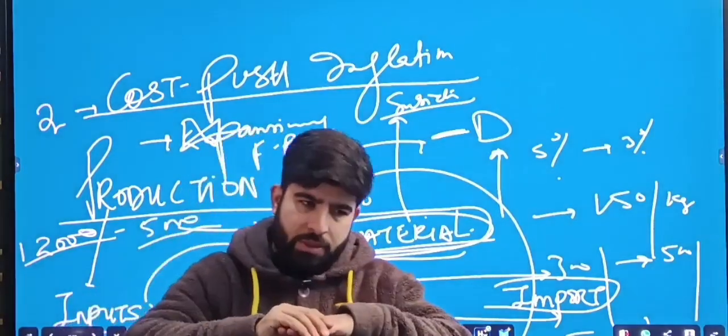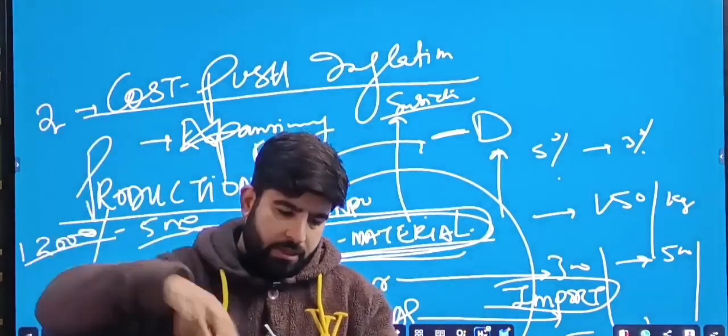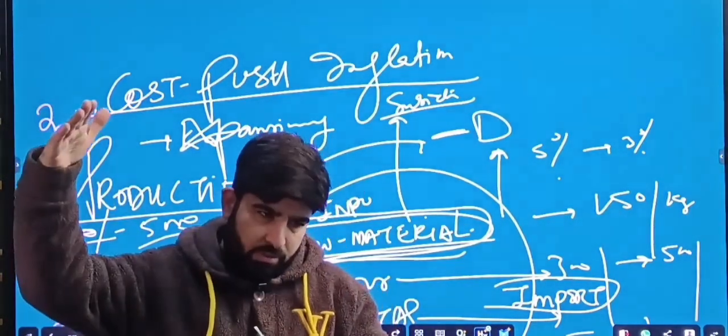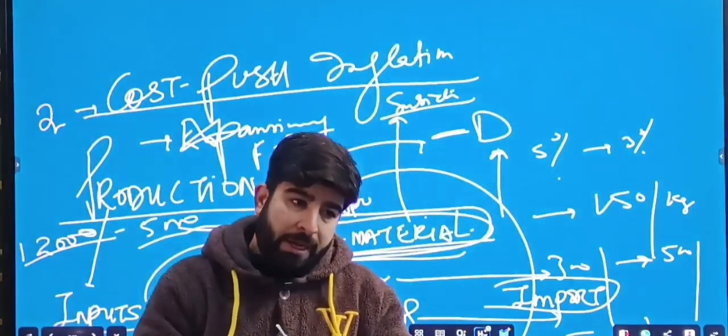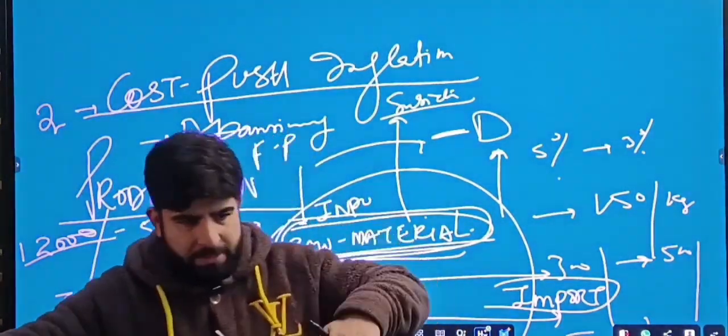But the three extreme situations where prices can go up are: one, when you have supply constant and demand increases; two, when you have supply reduction and demand constant; or three, when you have supply reduction and demand increases. Three different extreme situations where prices can go up.